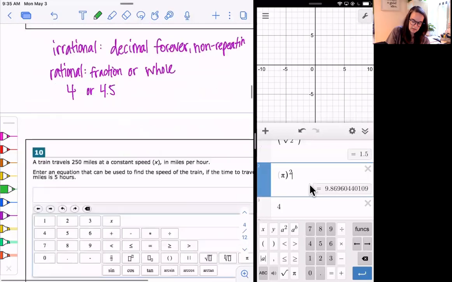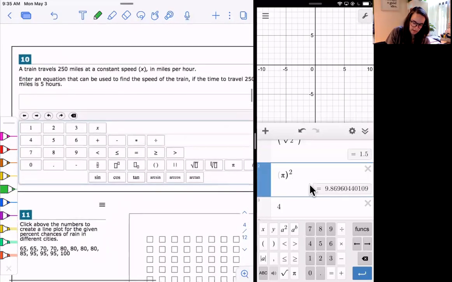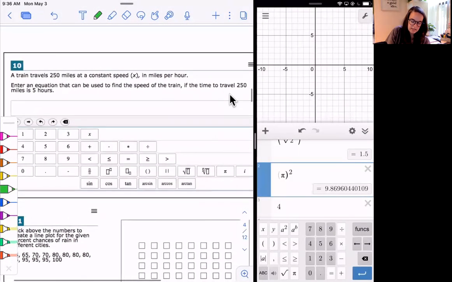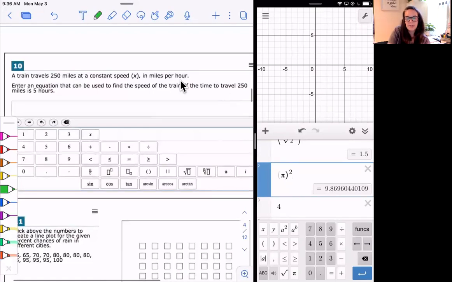All right, let's look at number 10. Number 10 says, a train travels 250 miles at a constant speed, x in miles per hour. Enter an equation that can be used to find the speed of the train if the time to travel 250 miles is 5 hours, right? So we know speed is miles per hour, right? So x equals miles per hour.